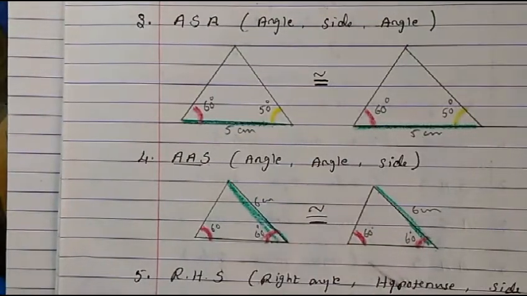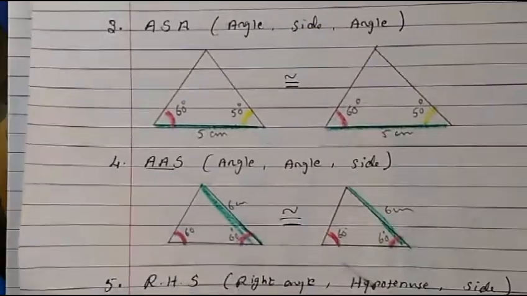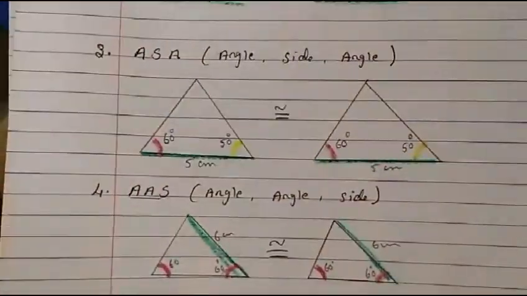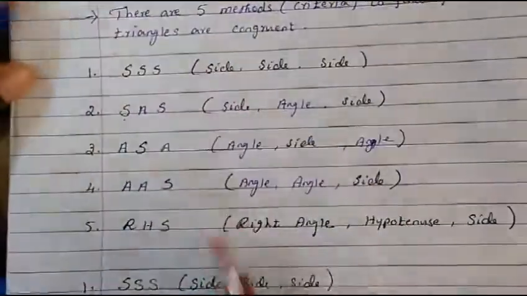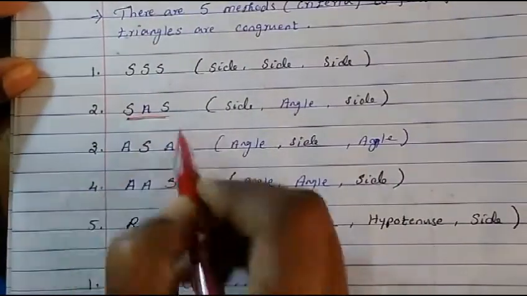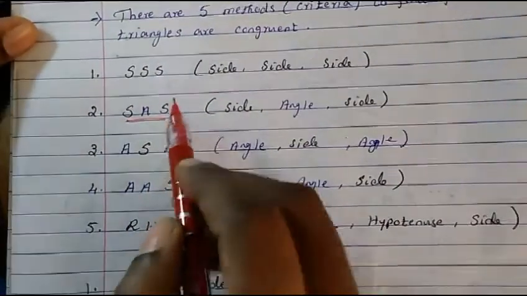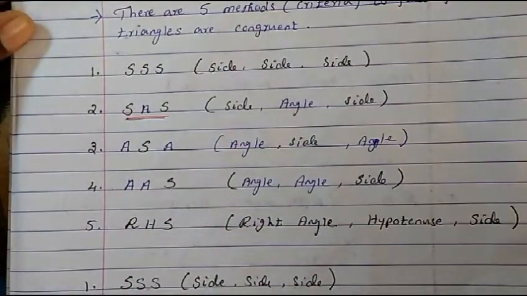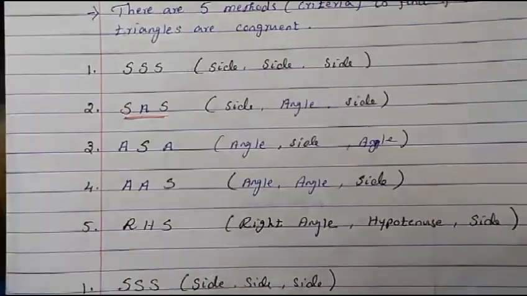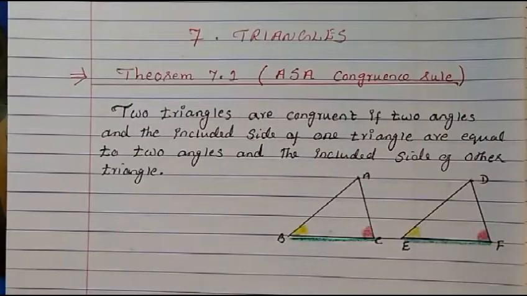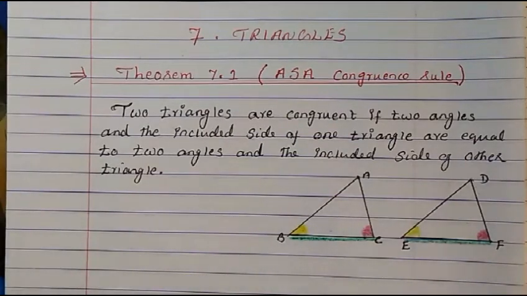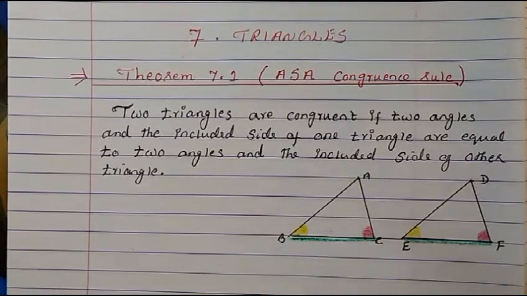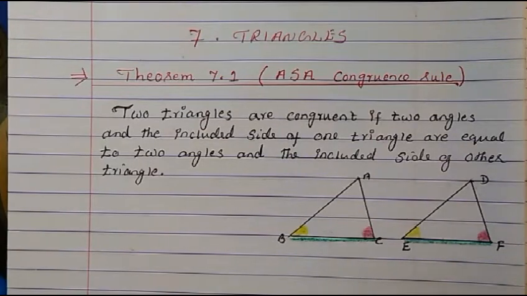Meaning the remaining congruence rules are there. All four rules that I told you, among these five, this one is accepted as the axiom, meaning universal truth. So now we can keep this as a base to prove all other congruence rules. So in this theorem, we are going to use that only. Using the side angle side rule, we keep it as a base or the universal truth. Keeping that, we will prove the other rules.